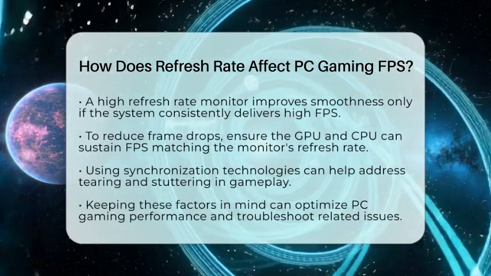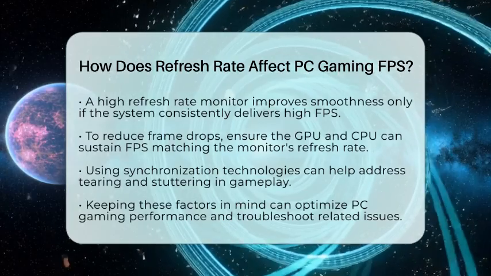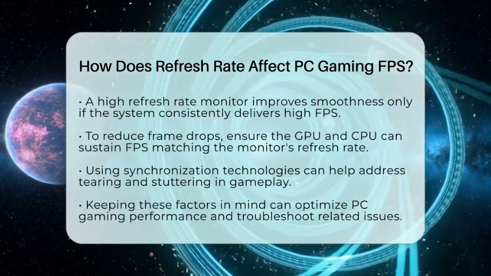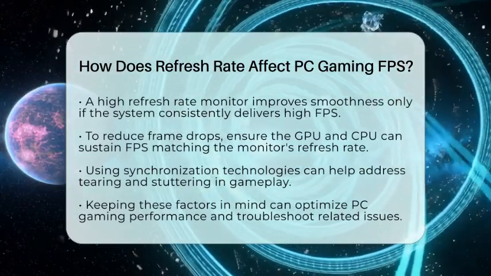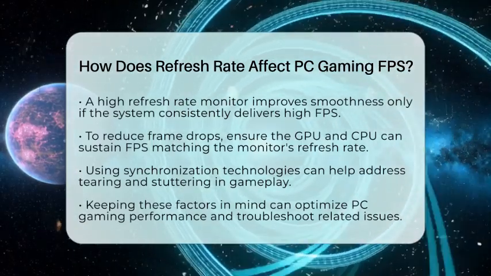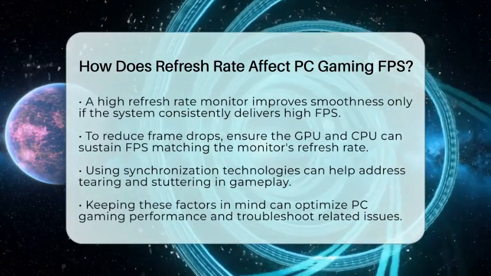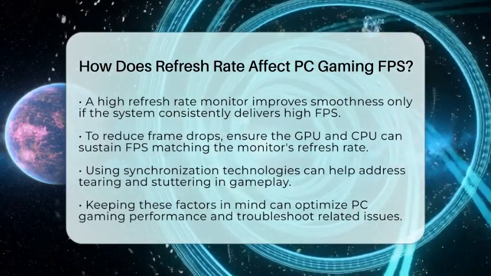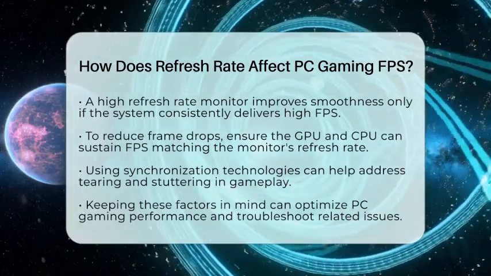To reduce frame drops and maximize smoothness, ensure your graphics processing unit and central processing unit can sustain FPS that matches your monitor's refresh rate. Using synchronization technologies can also help if you notice tearing or stuttering. By keeping these factors in mind, you can optimize your PC gaming performance and troubleshoot any issues related to frame drops and visual smoothness.